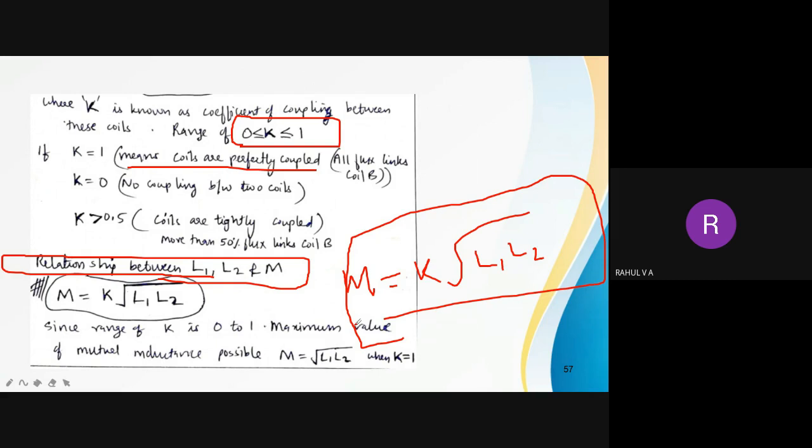Self-inductance means, what is self-inductance? Flux will be produced by a coil, and because of the same flux, EMF will be generated in the same coil. That is self-inductance. EMF generated in the other coil due to the flux produced by another coil is known as mutual inductance. That is represented by letter M. Self-inductance is represented by L. What is coefficient of coupling? It is a term which tells us how much portion of the flux in the primary reaches the secondary.